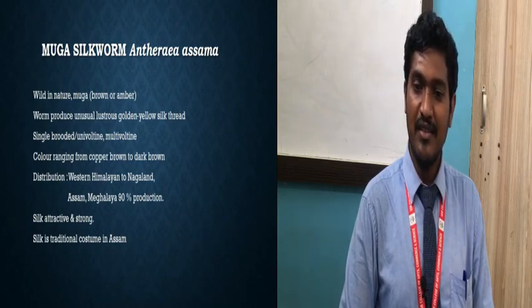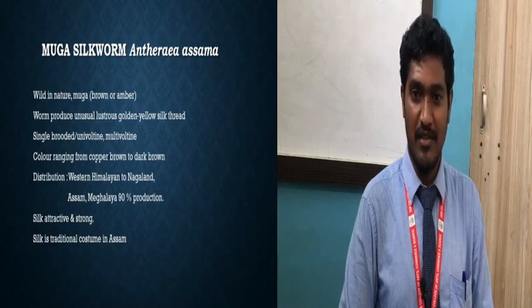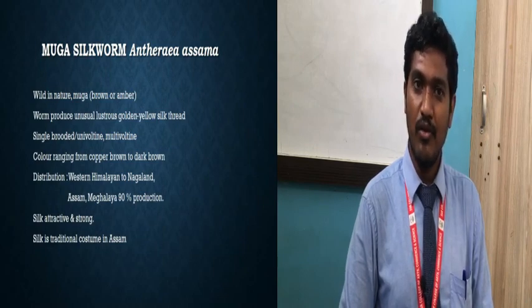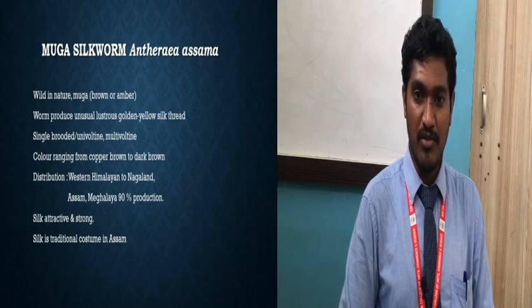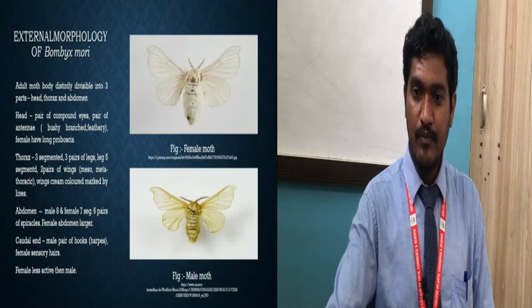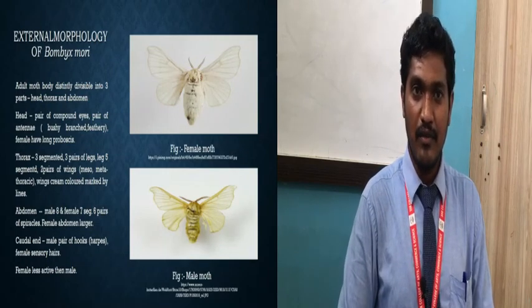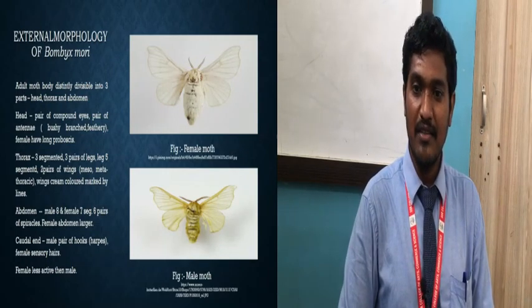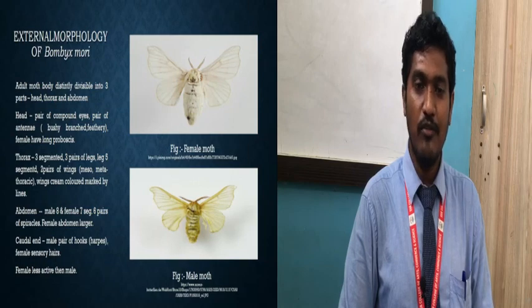So this silk is traditional costume in Assam, okay. So this was about the 4 major types of silkworms, okay. Then next to that, आपको study करना पड़ेगा, that is the external morphology of Bombyx mori, okay. So we will study this point in the next session.